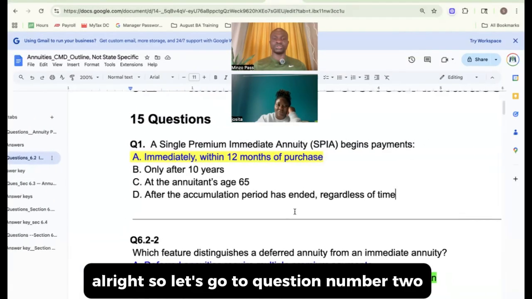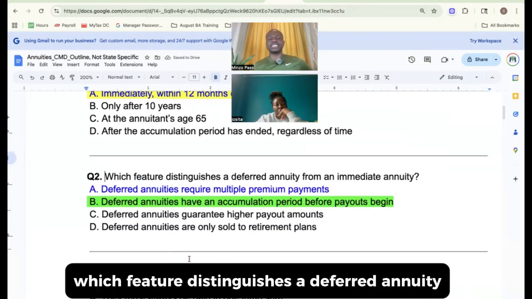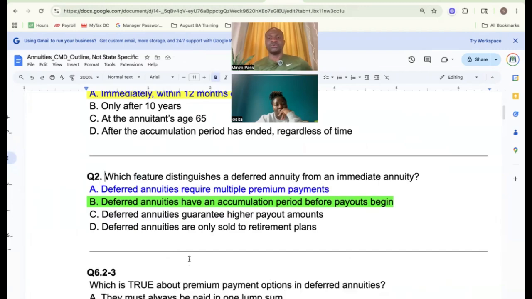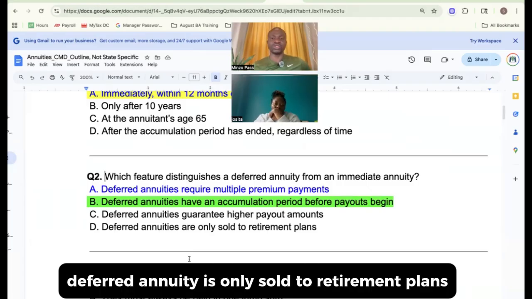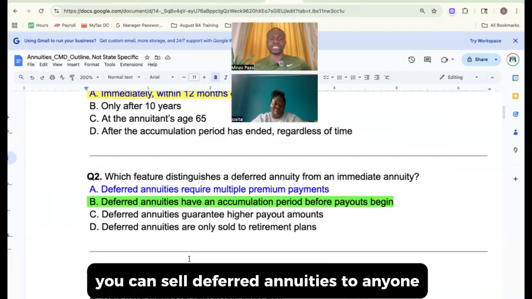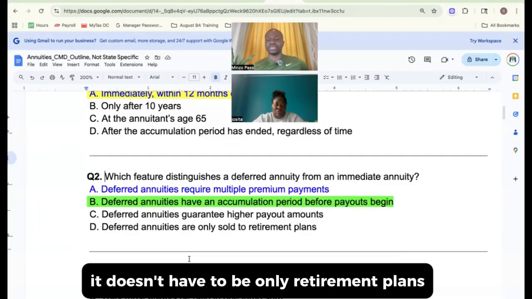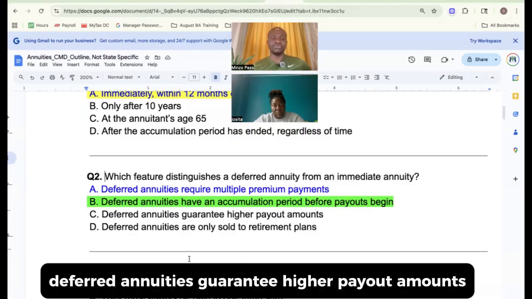On to question number 2. Question number 2 says, which feature distinguishes a deferred annuity from an immediate annuity? So we'll start from the bottom and go up. D says deferred annuities are only sold to retirement plans. That is false, right? You can sell deferred annuities to anyone. You can sell it to individuals. It doesn't have to be only retirement plans, right? So that is false.